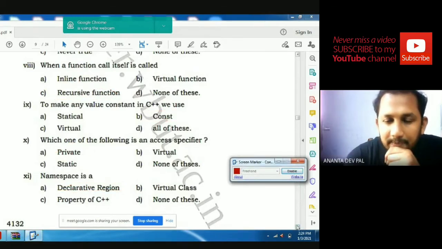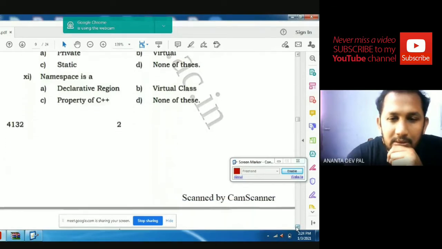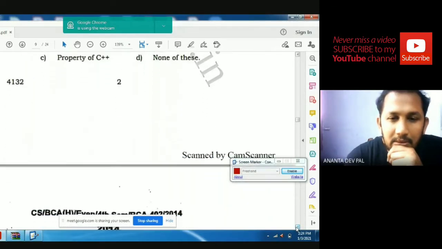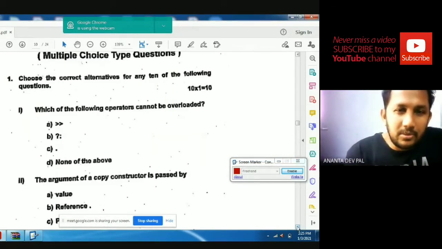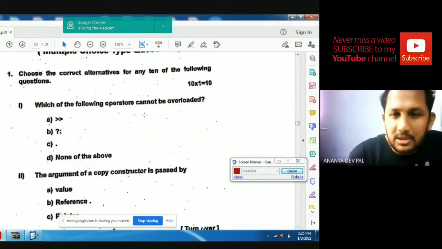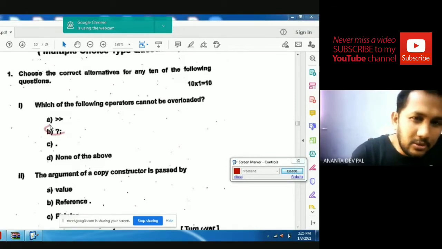This is question number 11. So this is the question paper from 2013. Which operator cannot be overloaded? This is a repeated question. Answer is the conditional operator cannot be overloaded.